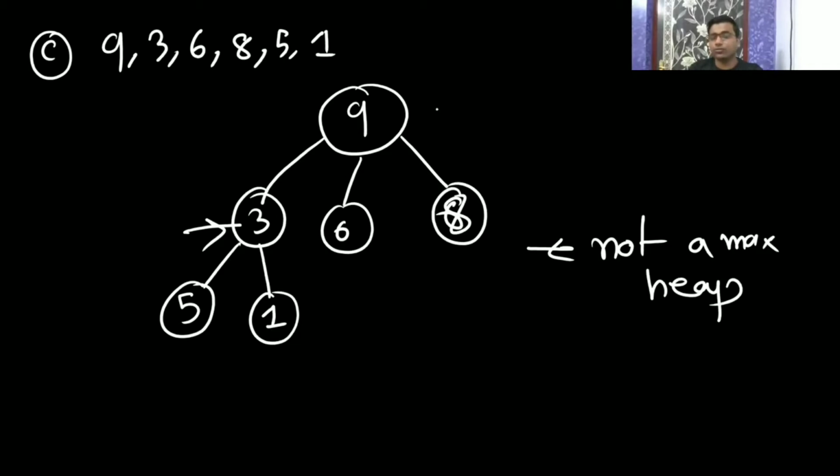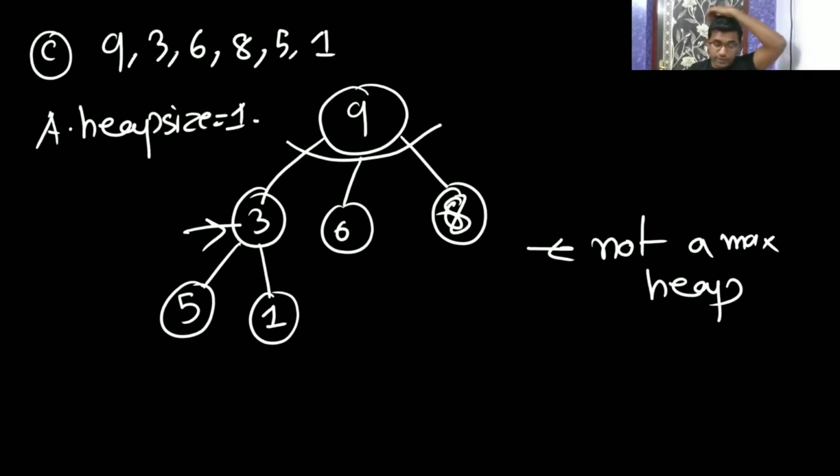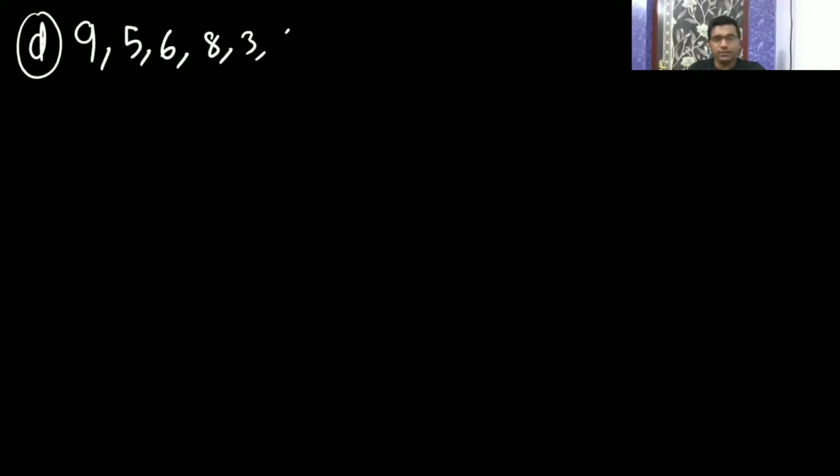So here if I ask you what is the heap size, then heap size will be only one. Okay, this is only the heap size. Now see, next, last option. We will check whether it is a max heap or not. Now 9, 5, 6, 8, 3, 1.